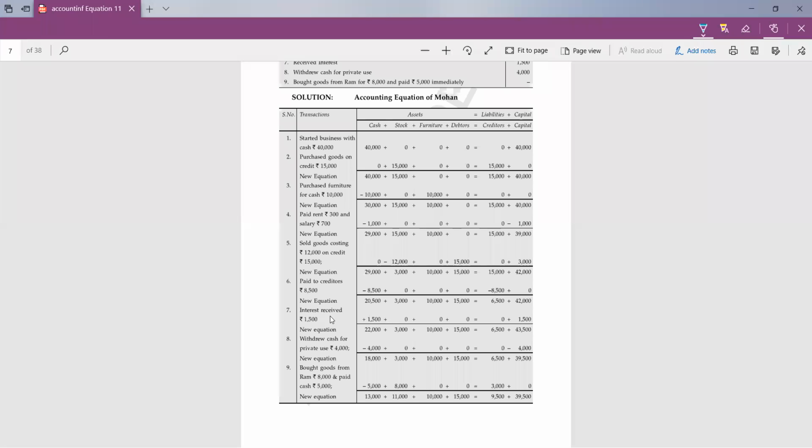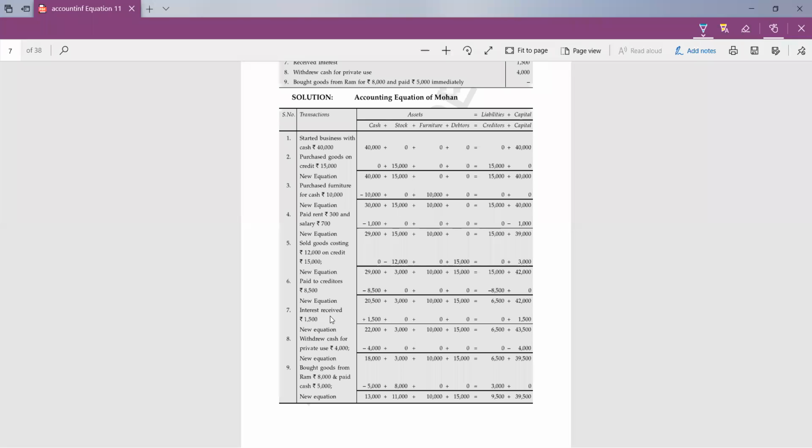Cash and capital. Yes. Are both increased, both decreased, or one increasing and one decreasing? Please tell me. Yes, both are decreased. Decrease means 4,000 will be deducted from both, from cash as well as from capital, and the rest of the accounts will remain unchanged. So 22,000 minus 4,000 is equal to 18,000. Stock will remain unaffected, again 3,000. Furniture 10,000. Debtors 15,000. Creditors 6,500 plus capital.